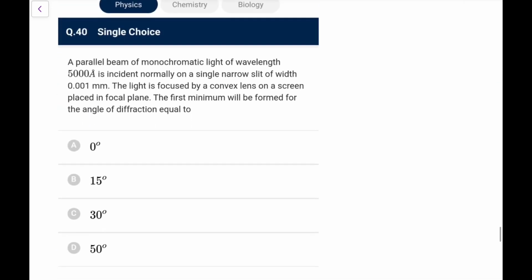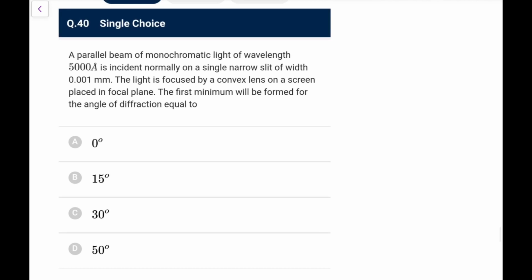Next one. A parallel beam of monochromatic light of wavelength 5000 angstrom is incident normally on a single narrow slit of this width. The light is focused by a convex lens on a screen placed in the focal plane. The first minimum will be formed where? So for first minimum the result that we remember is a sin theta equals lambda.